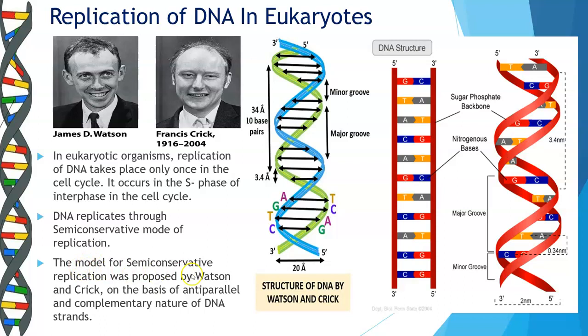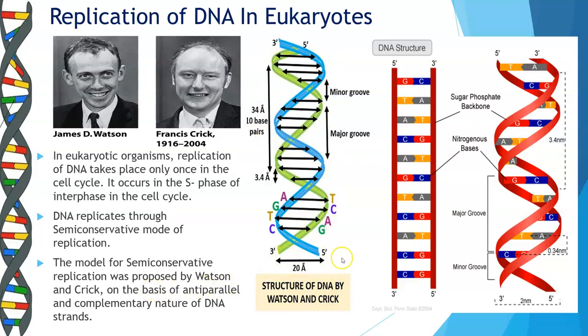The model for semi-conservative replication was proposed by Watson and Crick on the basis of the antiparallel and complementary nature of the DNA strands. So these are the two people behind the discovery of the structure of DNA and the process of replication, that is James Watson and Francis Crick. Now this is the structure of DNA by Watson and Crick. So this is the structure.